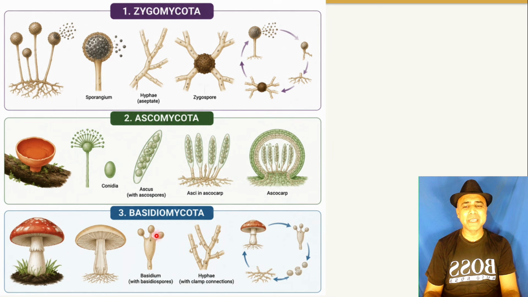On the basidium there are spores known as basidiospores, and the fruiting body containing basidia and basidiospores is called a basidiocarp. Due to these characteristics, this group is called Basidiomycota.